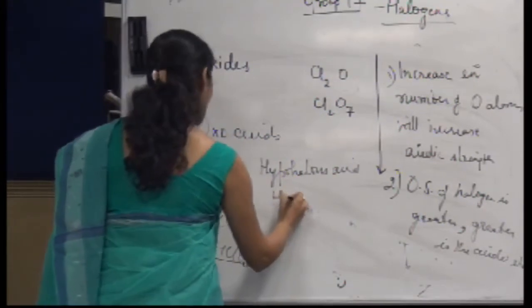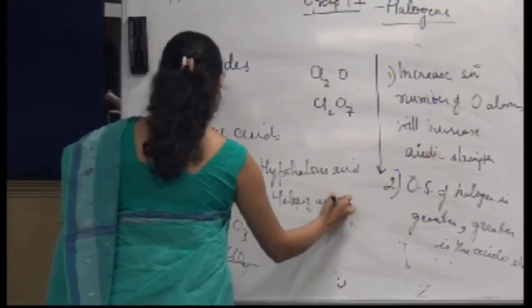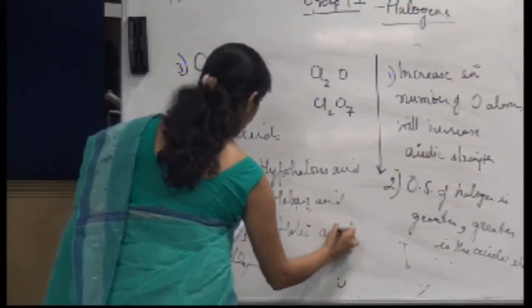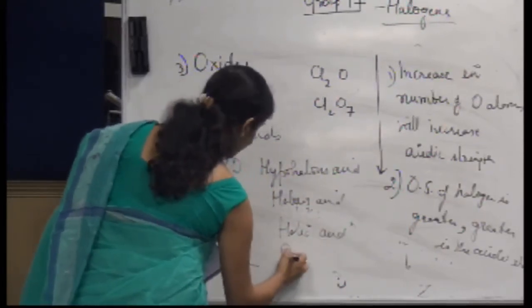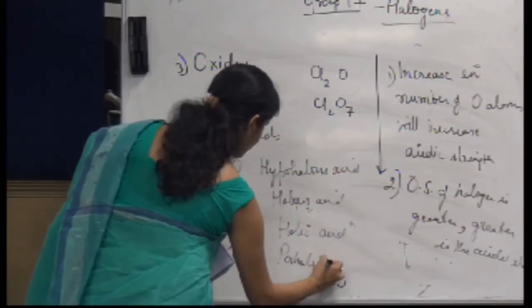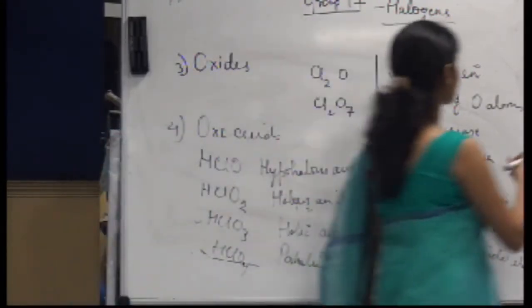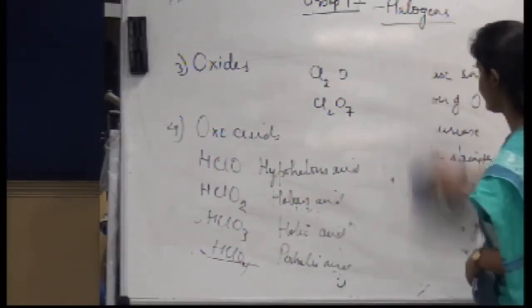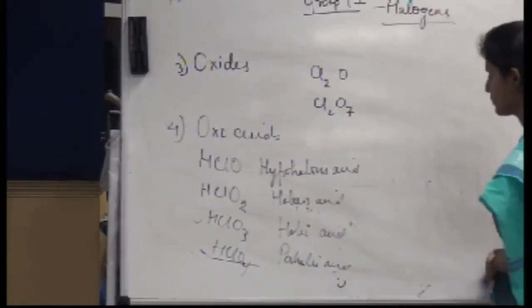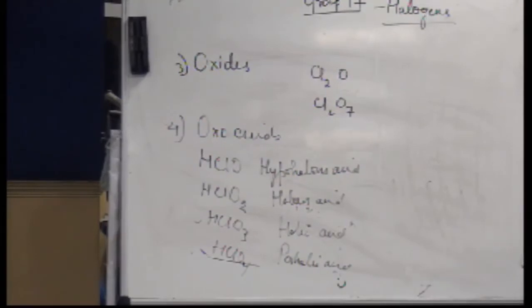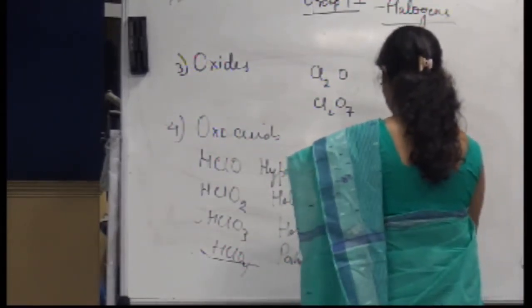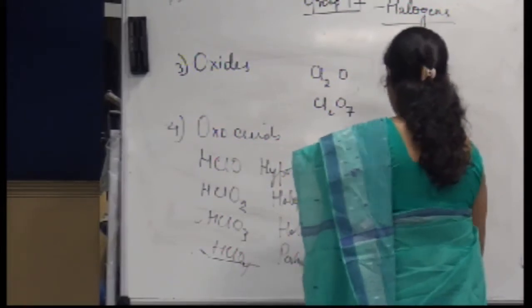Next is halous acid, then halic acid, followed by perhalic acid. The oxidation states are +1, +3, +5 and +7.